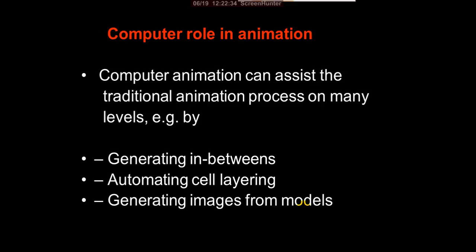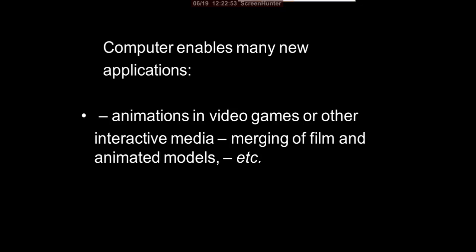Okay, the computer's role in animation. Computer animation can assist the traditional animation process on many levels, for example by generating in-betweens, automating cell layering, generating images from models. Computers can help in these areas. Computers can also enable many new applications, animation in video games or other interactive media, merging of film and animated models, etc. So these are the 12 important animation principles. Very important, so keep them in your mind.